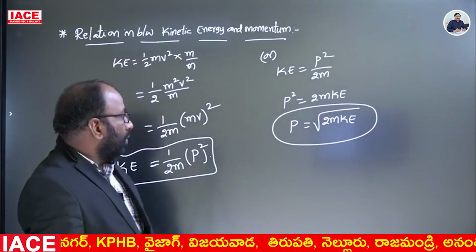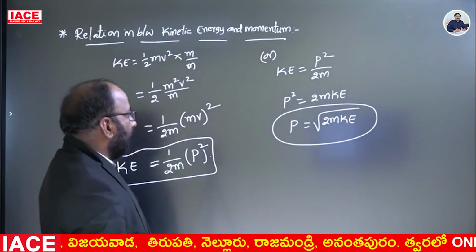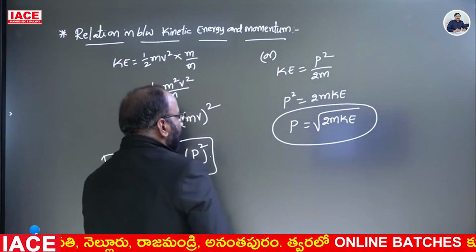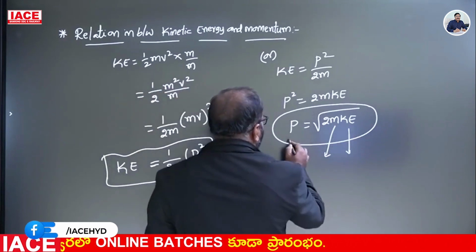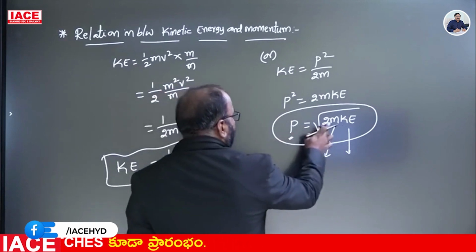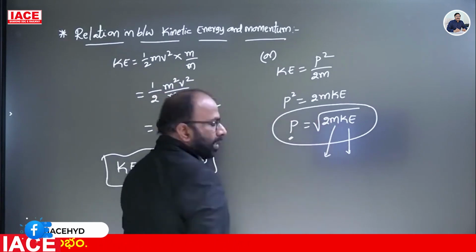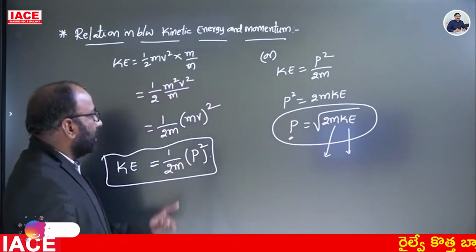Momentum P is equal to square root of 2mKE. Examiners will ask the question, either mass and kinetic energy mentioned, find out the momentum, or momentum and mass given and find out the kinetic energy. Right, like this examiners ask the question.